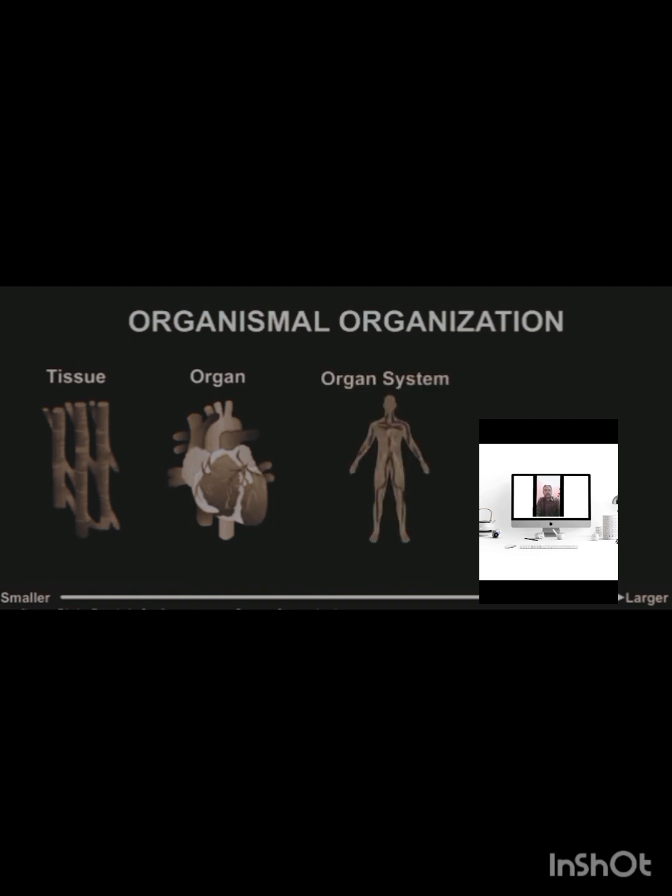The organ and organ system develop an organ system. The organ system in plants is very simple as compared to the animal system. In an organ system, many organs are combined to develop the organ system. When the organ systems aggregate through a central nervous system, they develop an organism.